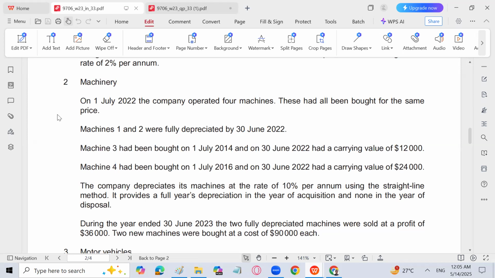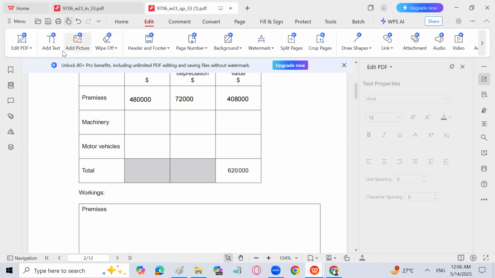So we can easily calculate that the 2 machines are fully depreciated. It means they have no carrying value. And the remaining 2 machines have carrying values of 12,000 and 24,000. If we total it up, it is 36,000. So the carrying value of these machines is going to be 36,000. So this amount I can write here. This amount is going to be 36,000.